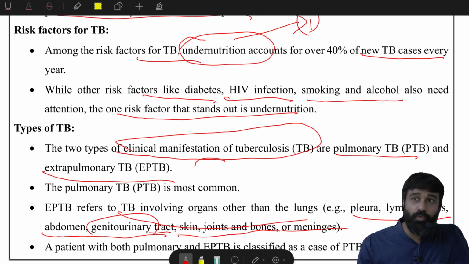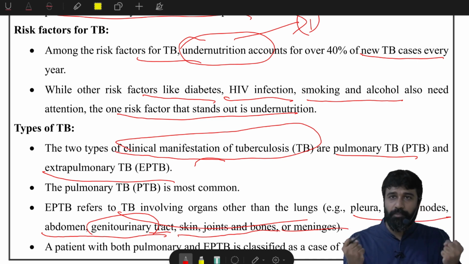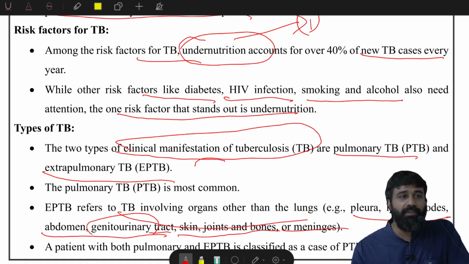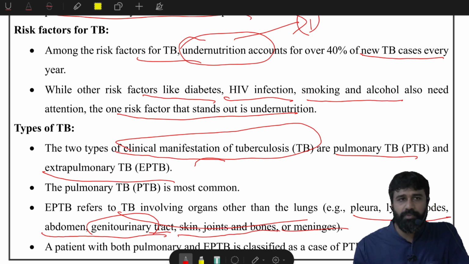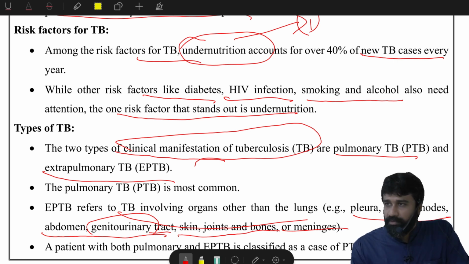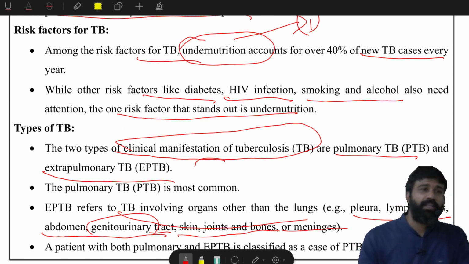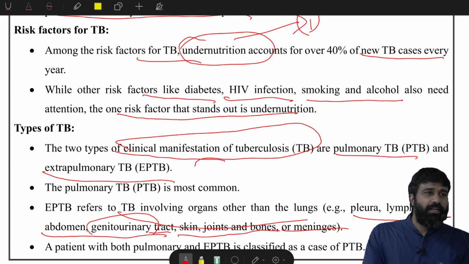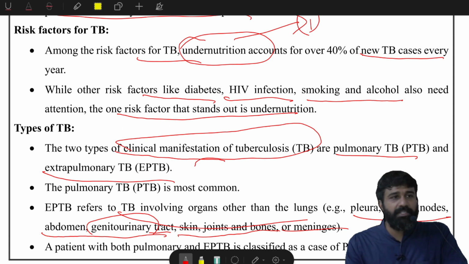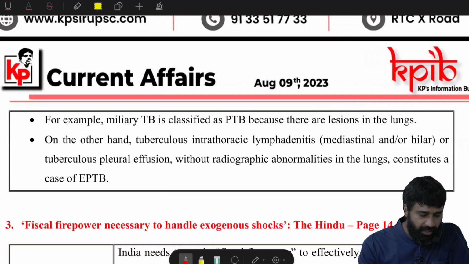People who don't have a sufficient innate immune system, when their immunity is reduced, will get affected by this TB. So people who are addicted to alcohol and cigarette consumption, and if they don't have a hygienic lifestyle, will get affected by this. And if they are staying continuously in a closed room with a lot of infected bacteria, they will get affected by TB. Next, types of TB, that is fine.